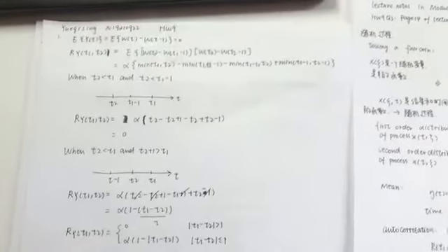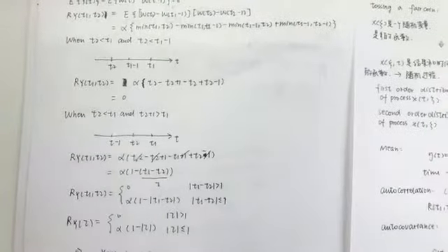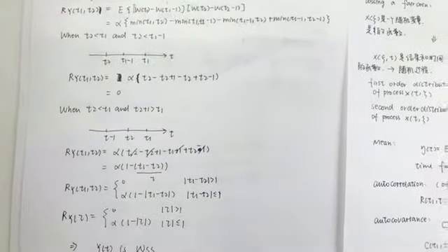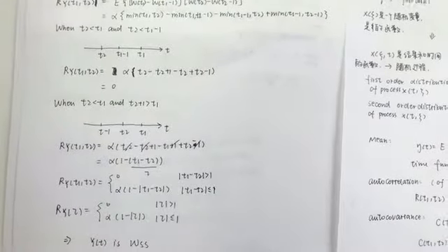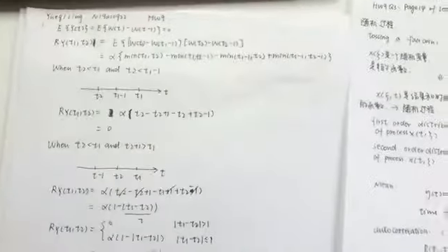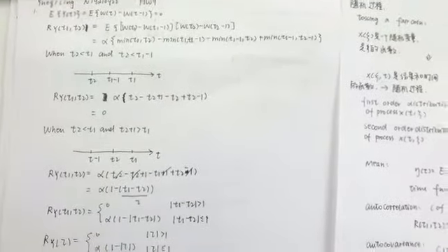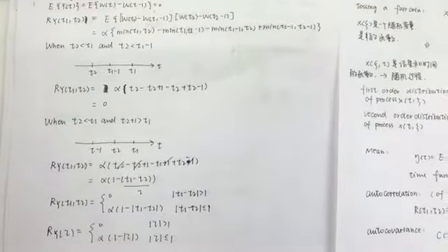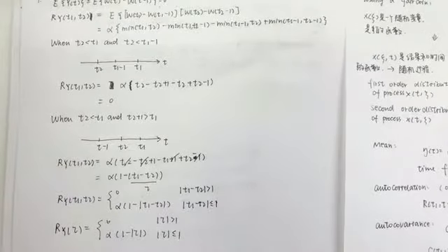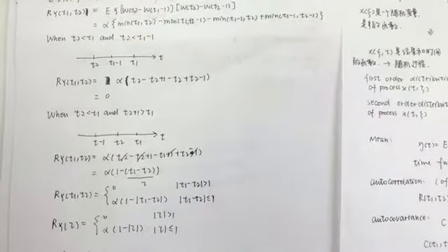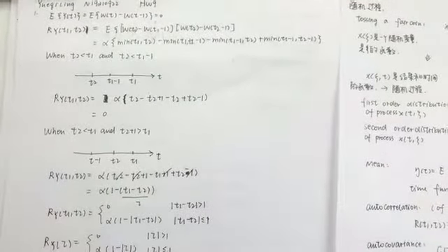Question 1. Provided the expectation of a stochastic process equals 0, and the autocorrelation R_W(T1, T2) equals alpha times the minimum of T1 and T2, and we define Y(T) equals W(T) minus W(T minus 1).